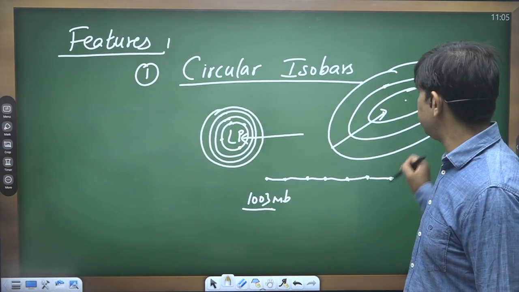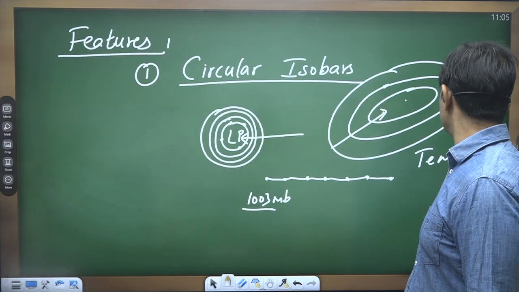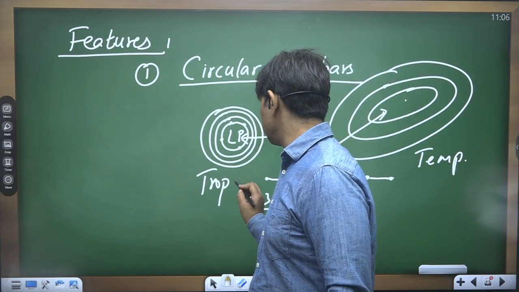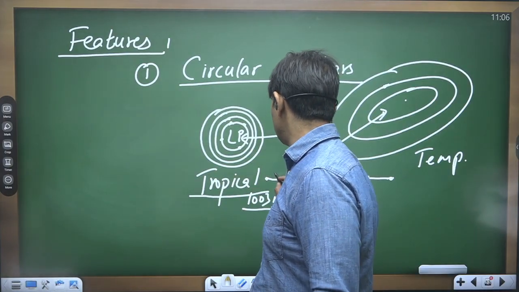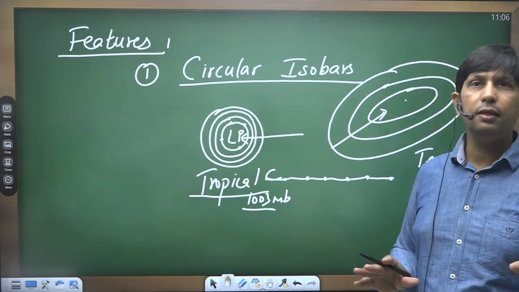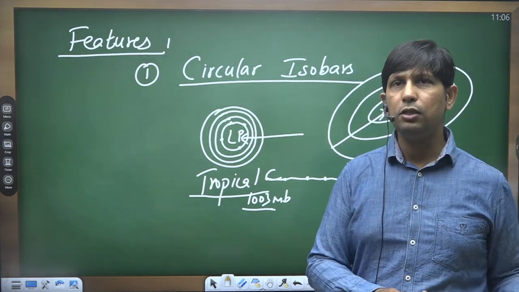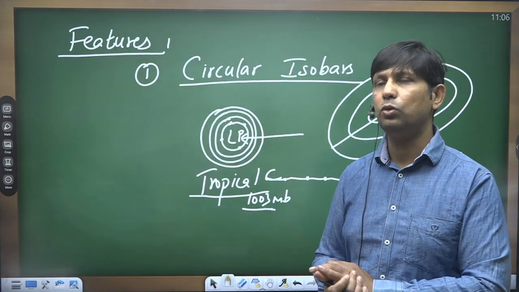This is the example of temperate cyclone, and this is the example of tropical cyclone. I have told you that these two do not have just one difference of the location of their formation, but in every aspect these cyclones are different from the other type of cyclone.